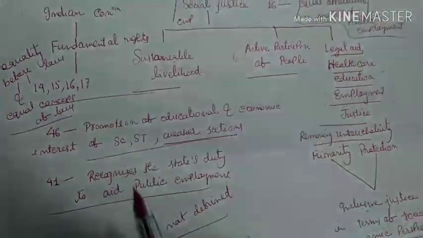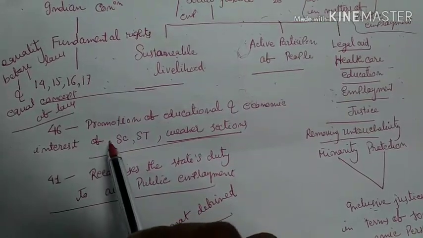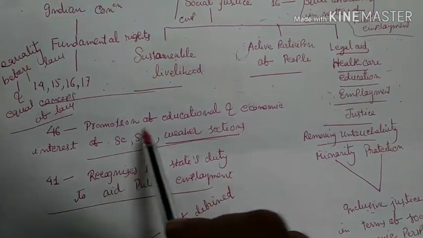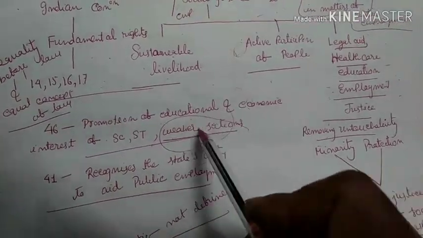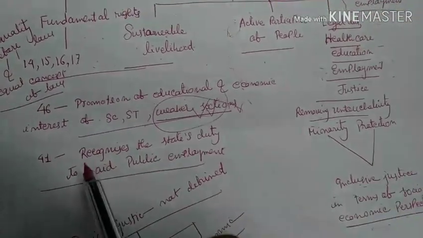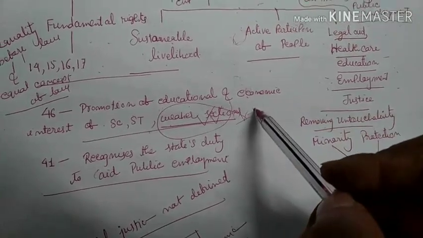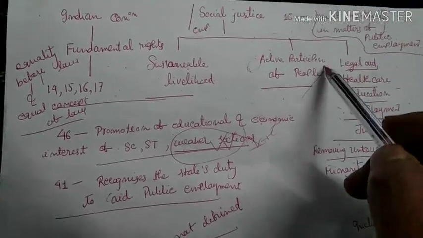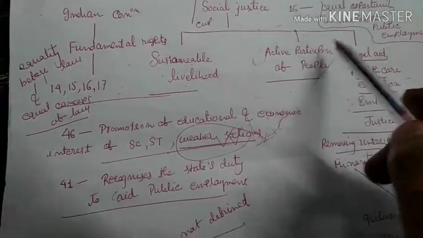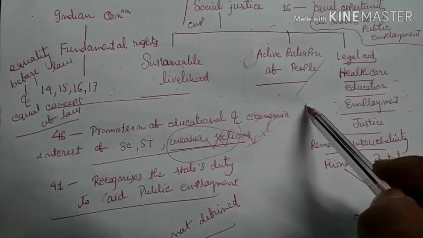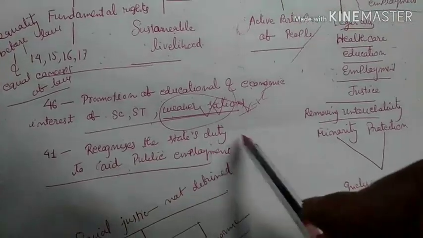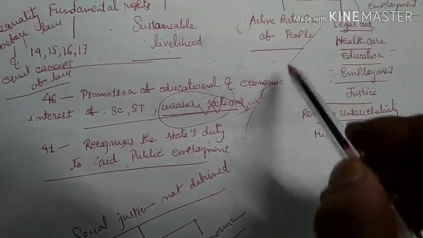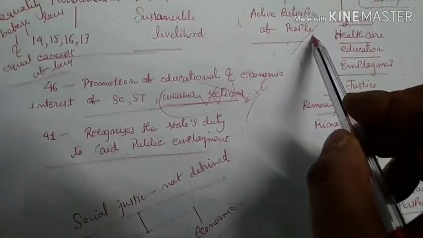Again, when we come to Article 46, it says the promotion of educational and economic interest of scheduled castes, scheduled tribes, and weaker sections. The important word is weaker sections. You can relate this weaker section to this bill in terms of economically weak. Again, Article 41 recognizes the state's duty to aid public employment. This is again an important article in the context of this bill.